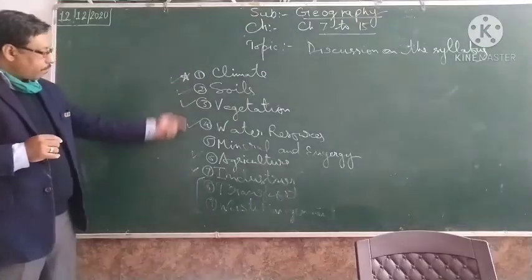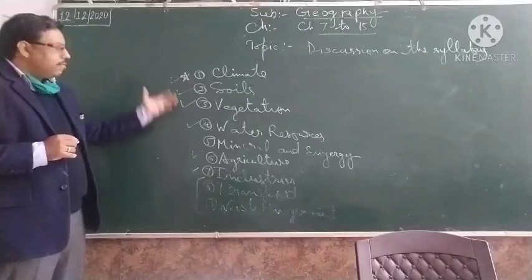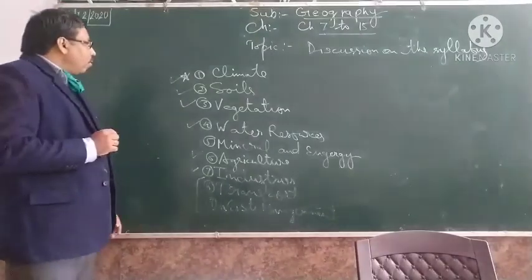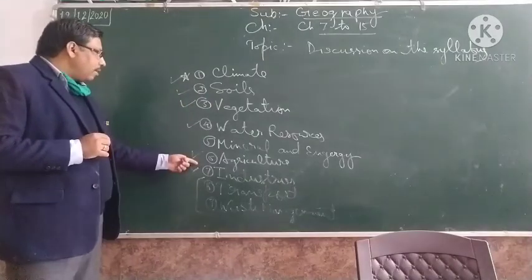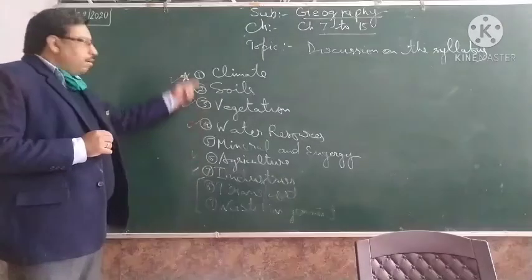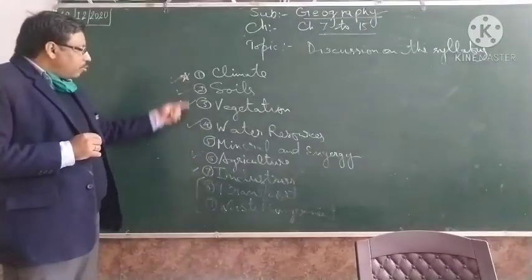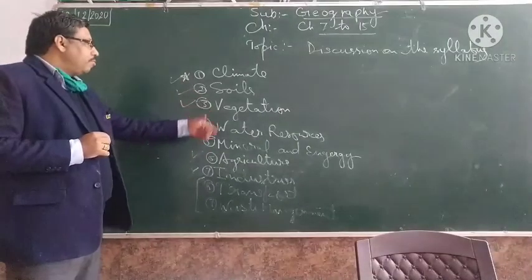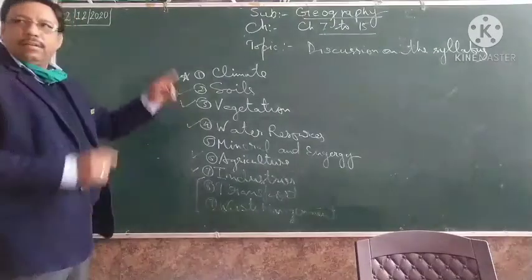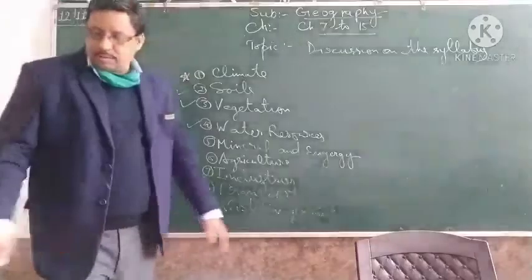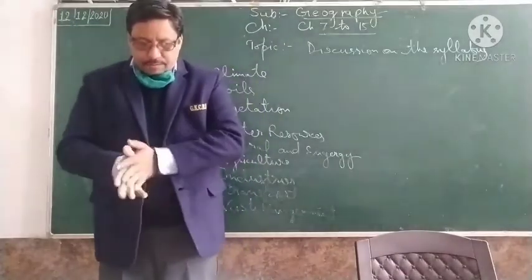But the first 5 chapters are quite in correlation, because climate affects soil, vegetation, water resources and agriculture all. These 1, 2, 3, 4, 5. These 5 chapters should be thoroughly prepared, and they are very easy to prepare. So 50 marks are done, 30 marks in the topo sheet and the map of India. So this is a formula.